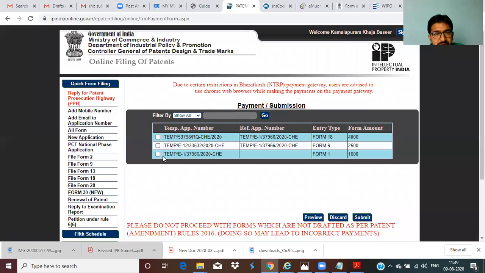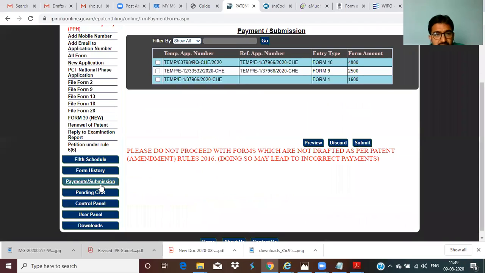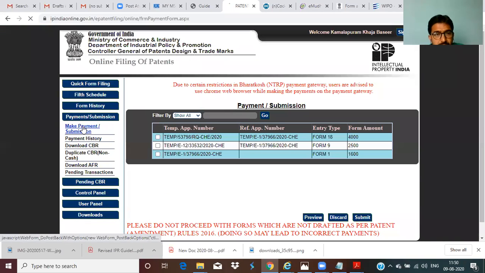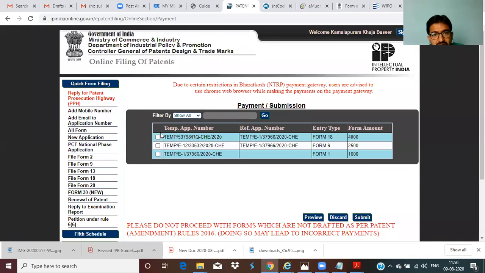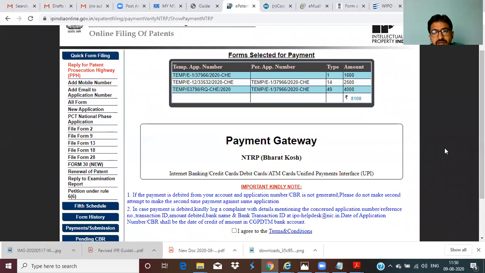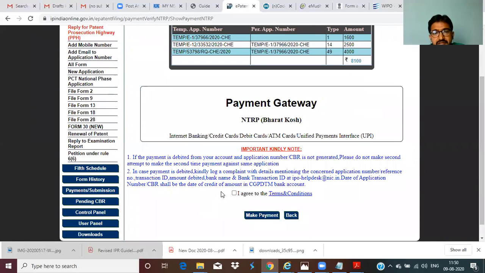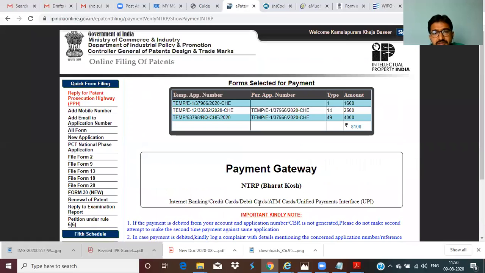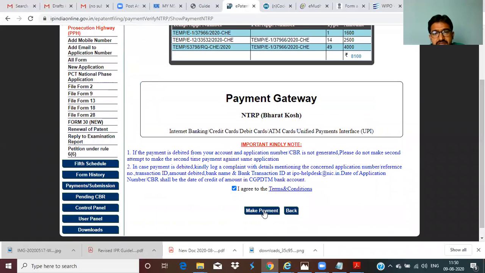Now it is showing, right? So where is it available? In this section, payment submission, make payment submissions. If you click on that, all the three forms will be available. So just click on the check boxes. It shows the total cost. Now click on submit. Now the total is 8,100, and I agree. Make payment.